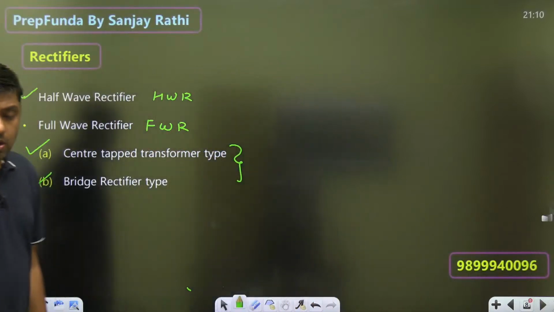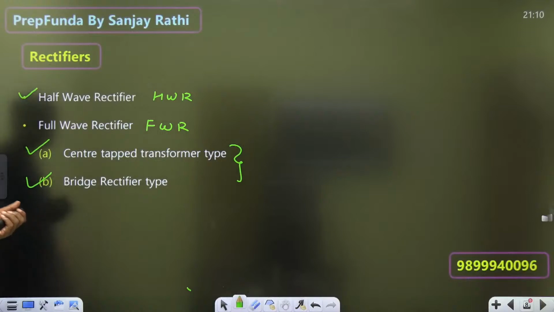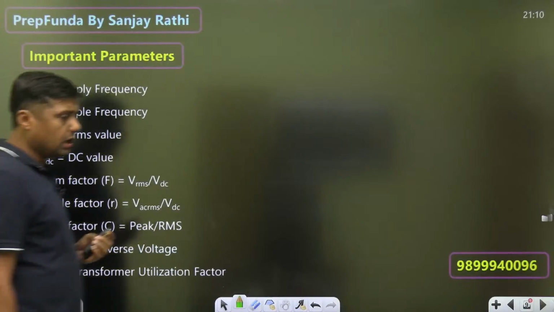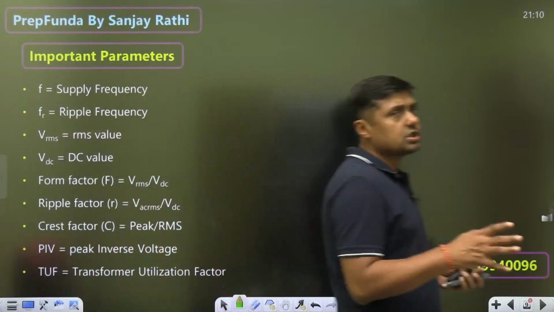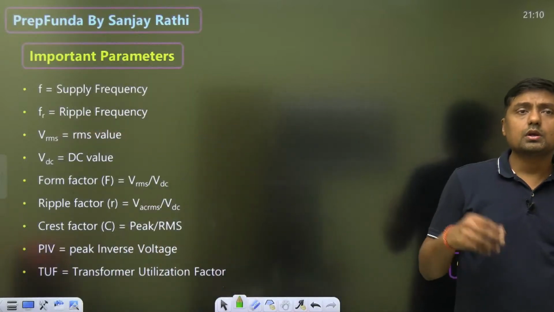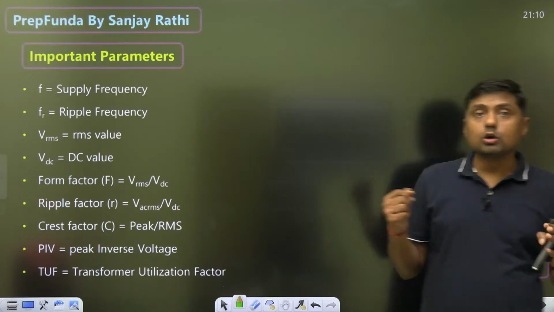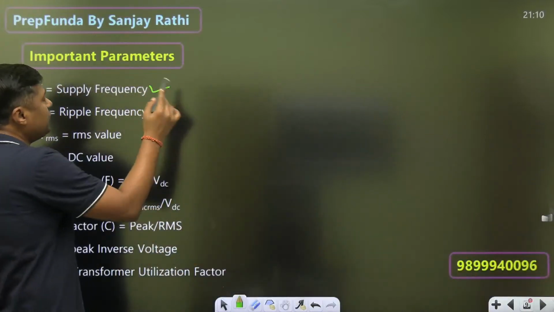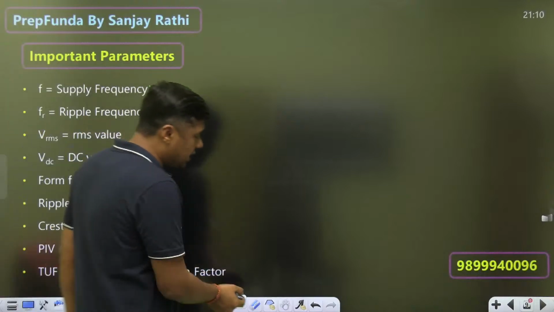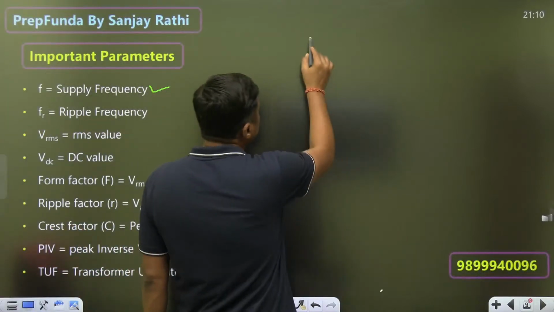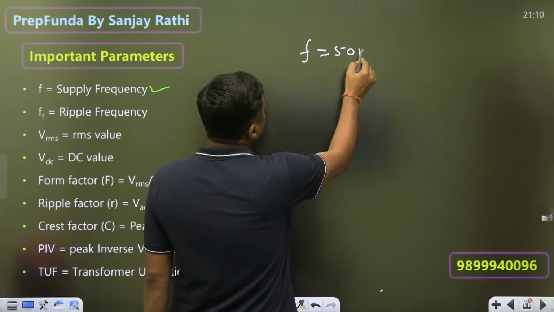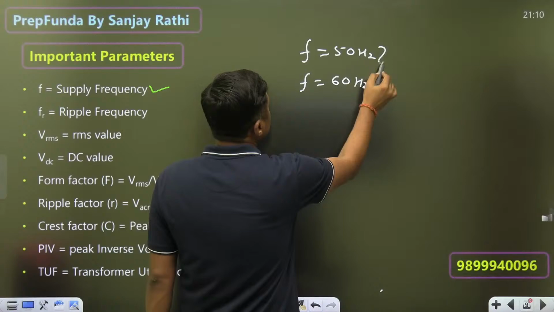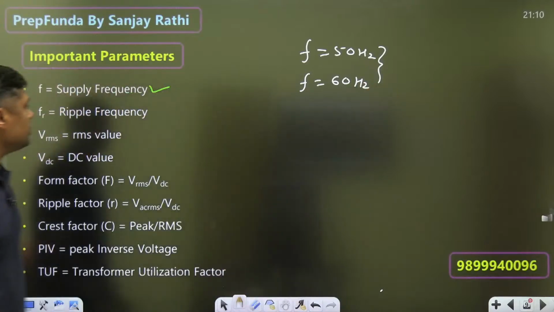Now, watch this. Second thing, important parameters. Suppose you are going to solve some questions on rectifiers, then they will ask some important parameters. What are the parameters? First of all, supply frequency. What is the supply frequency in India? 50 Hertz. And what is the supply frequency in USA? 60 Hertz.